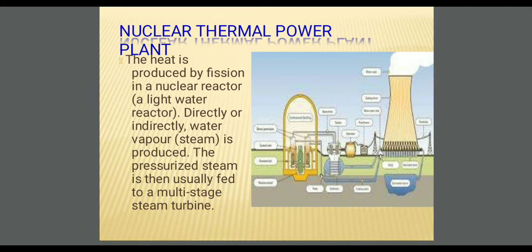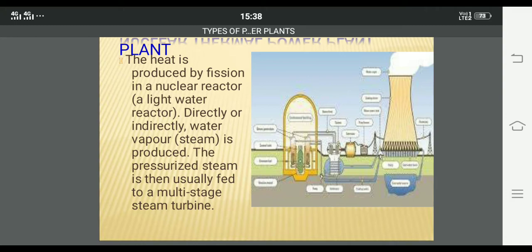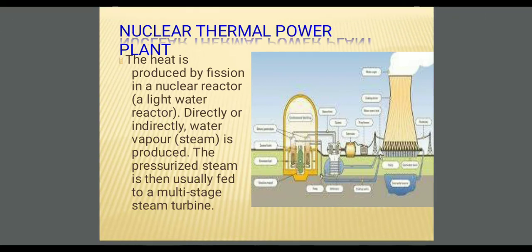So by utilizing the nuclear fission reaction, the nuclear reactor will produce an enormous amount of heat energy. That heat energy will be utilized to convert the water into steam, and that steam is utilized by the turbine to produce mechanical energy. As it is fed to an alternator, that mechanical energy is converted to electrical energy, which is then given to the customers. So the main component in a nuclear power plant is the nuclear reactor, which acts as the heart of the nuclear power plant.